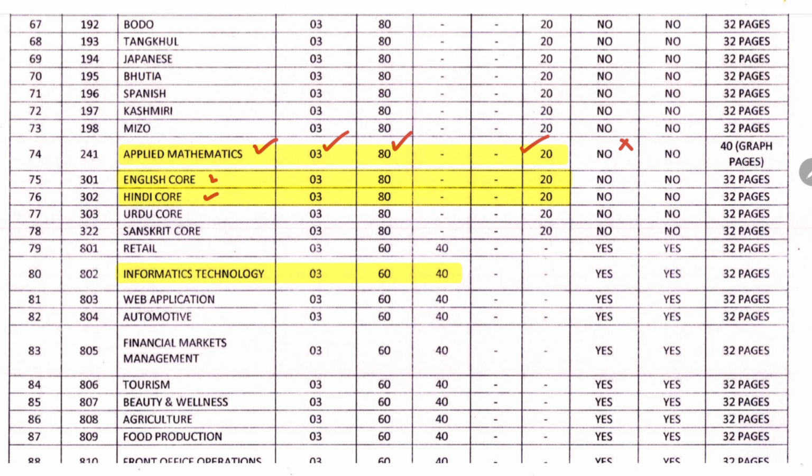For English and Hindi, it's the same: 3 hours, 80 marks theory exam, 20 internal, no practical examiner. For IT, 3 hours of 60 marks theory exam, 40 marks practical in presence of an external practical examiner.